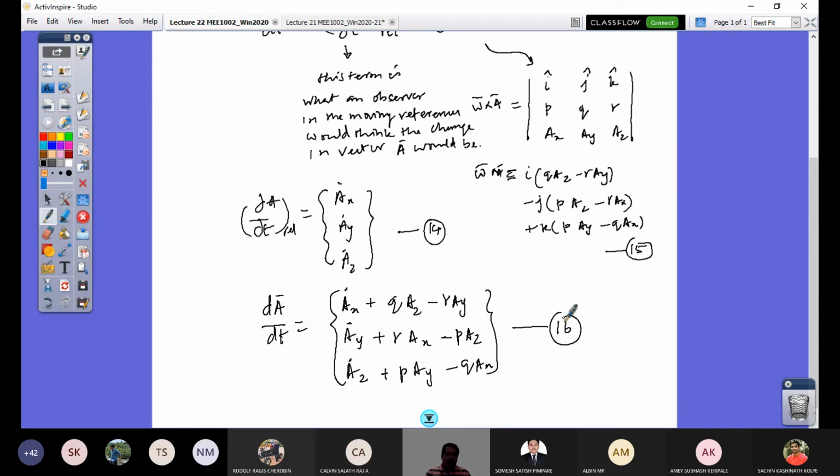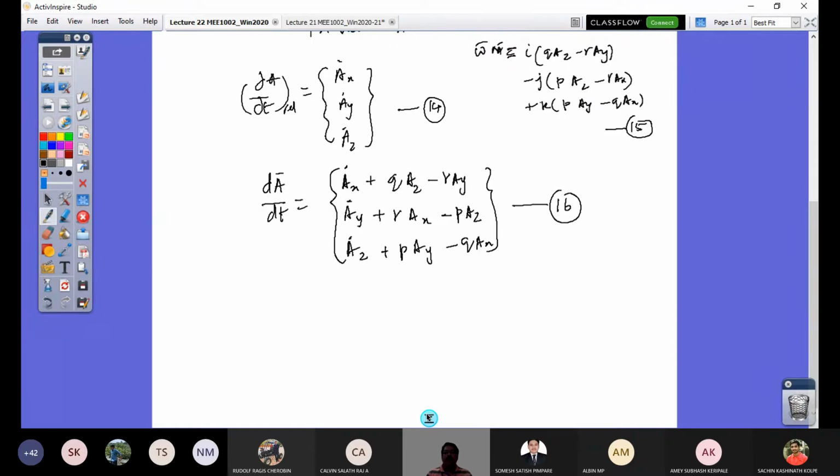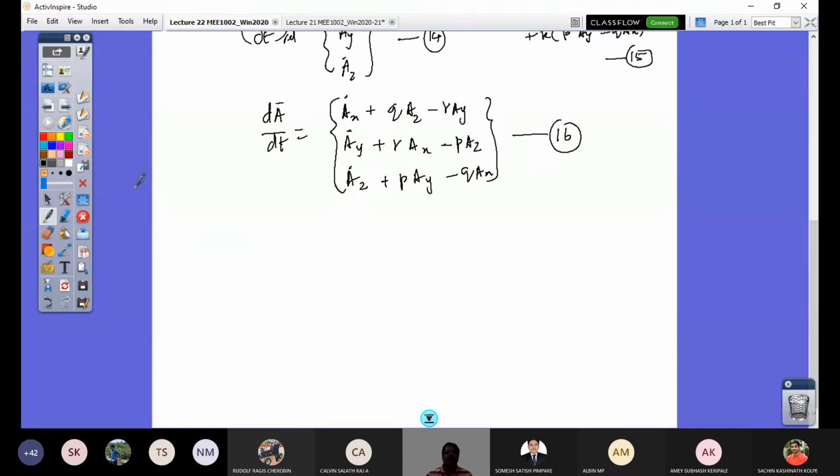So if we have understood this simple kinematic consideration, then I can now find my force vector and moment vector from a basic principle of dynamics. What is the basic principle of dynamics? That is, my force vector is dP by dt, where P is mv, we have said.